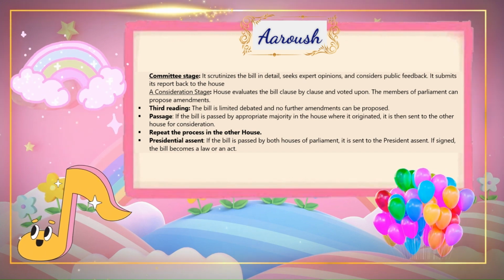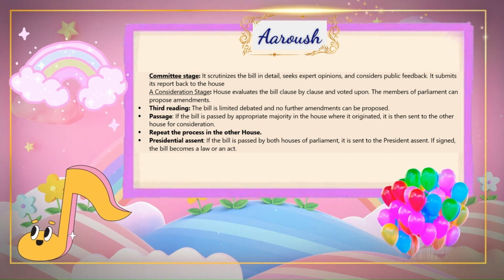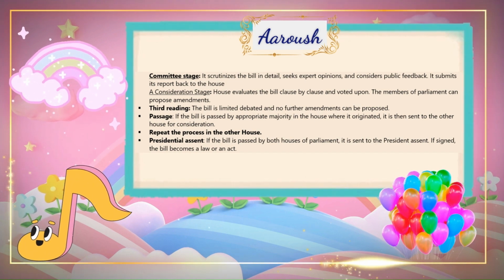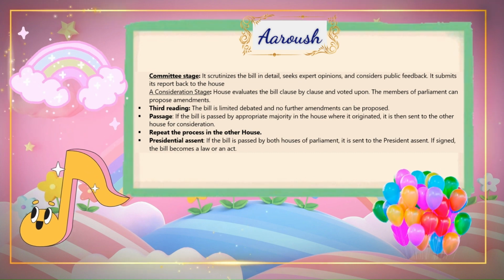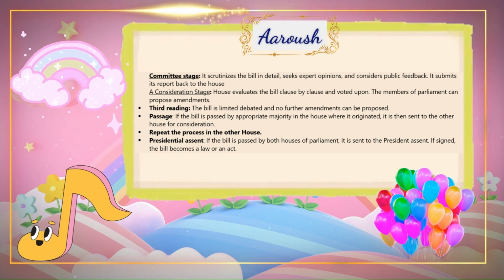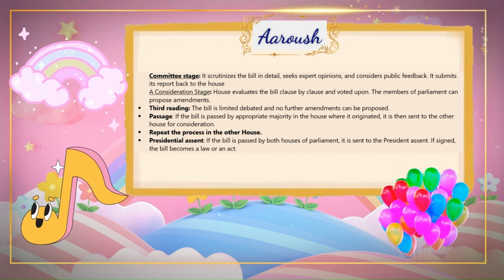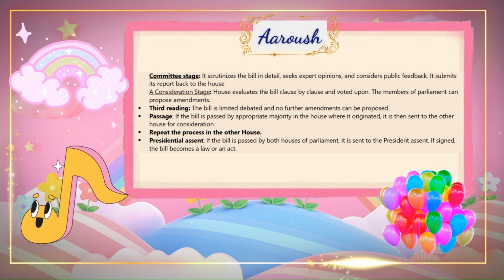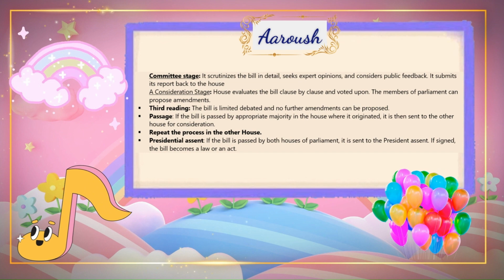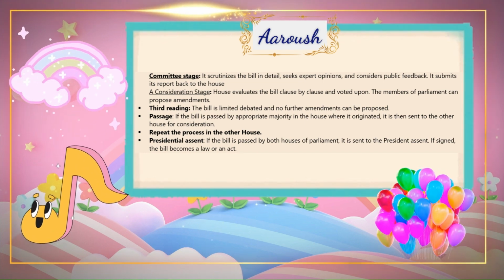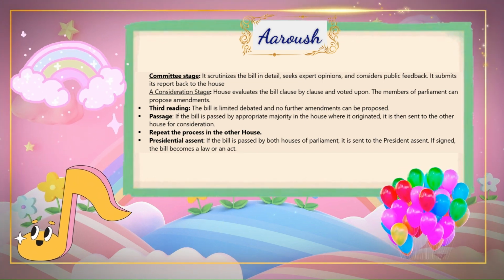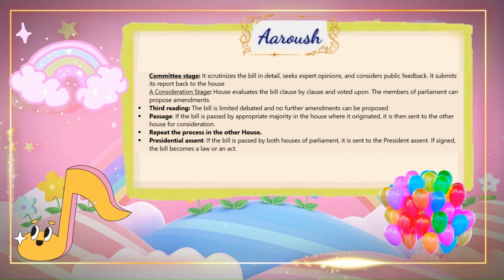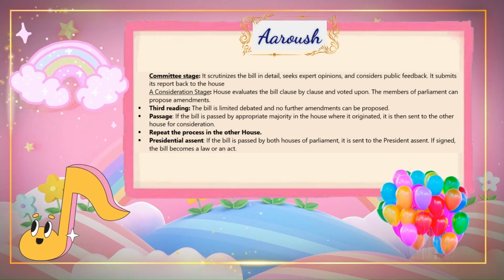It submits its report back to the House. Consideration stage: the House evaluates the bill clause by clause and it is voted upon. The members of Parliament can propose amendments. Third reading: the bill is debated in a limited way and no further amendments can be proposed. Passage: if the bill is passed by appropriate majority in the House where it originated, it is then sent to the other House for consideration. Repeat the process in the other House.